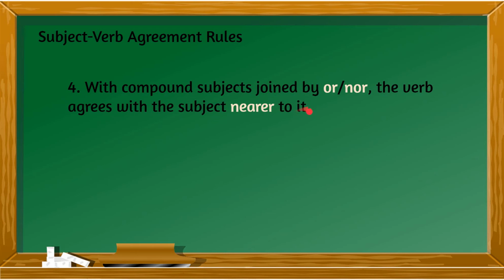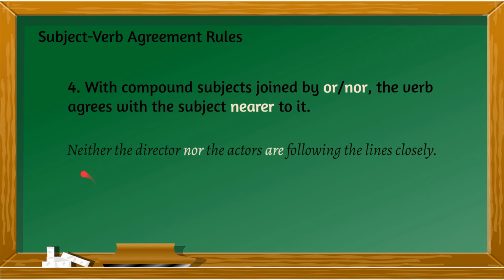With compound subjects joined by or or nor, the verb agrees with the subject nearer to it. Let's look at the example. Neither the director nor the actors are following the lines closely.